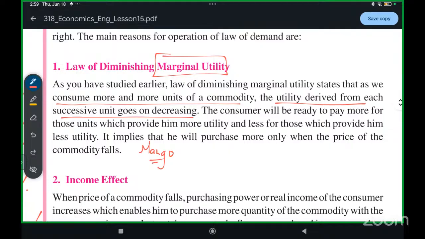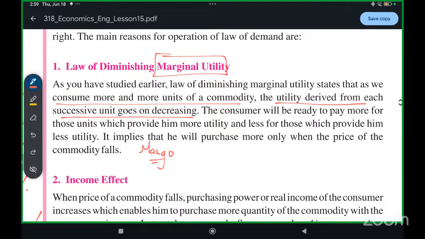This is the relation between utility and the willingness to pay a price. Because we are getting more satisfaction, we will pay a little more. If we are not getting that much utility, we will not pay that much price because we are not getting any satisfaction.